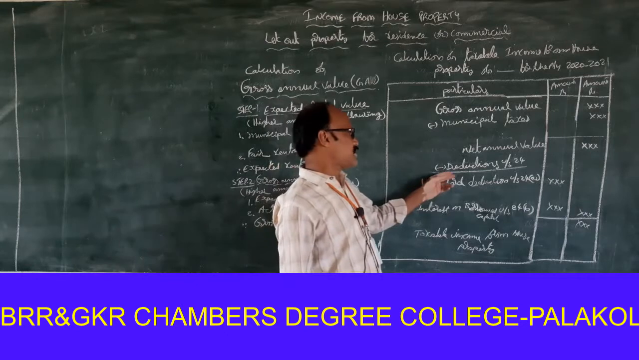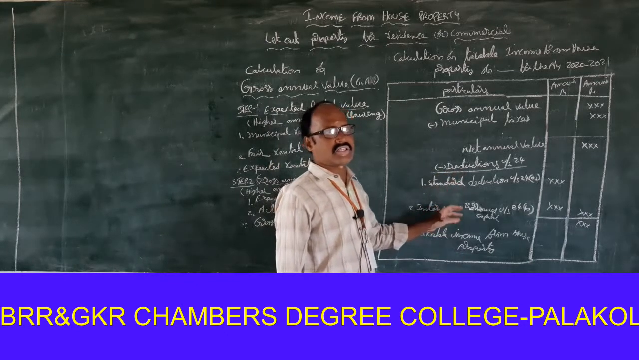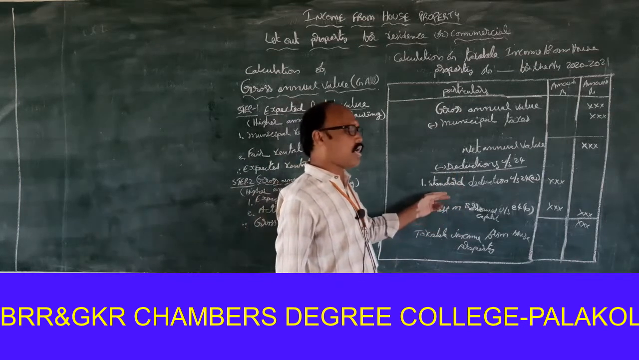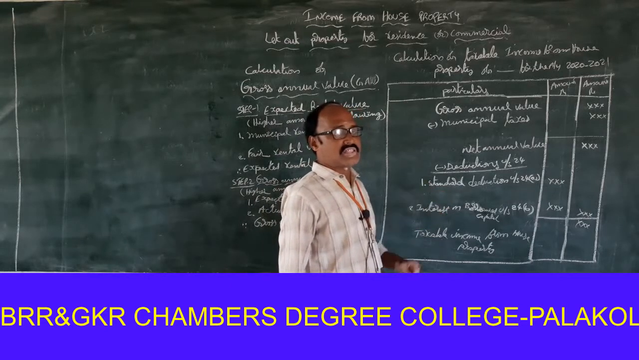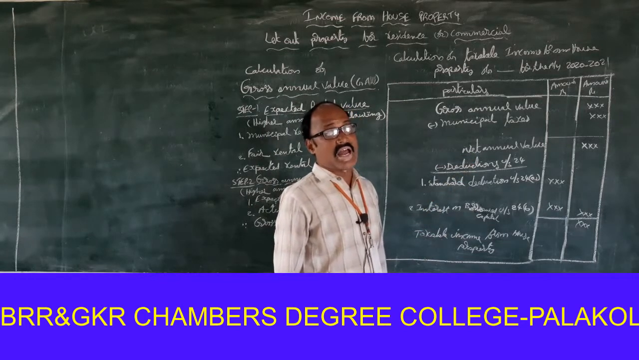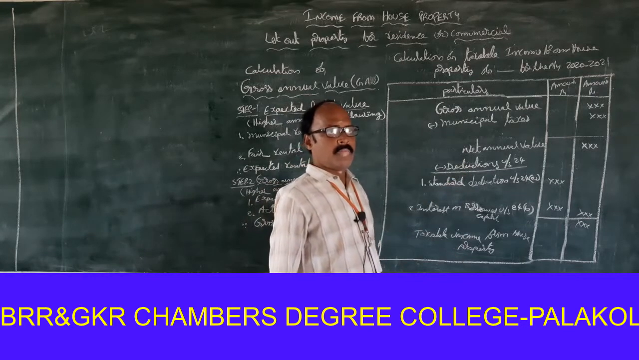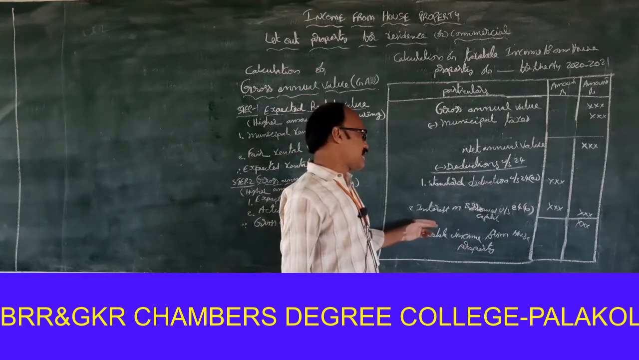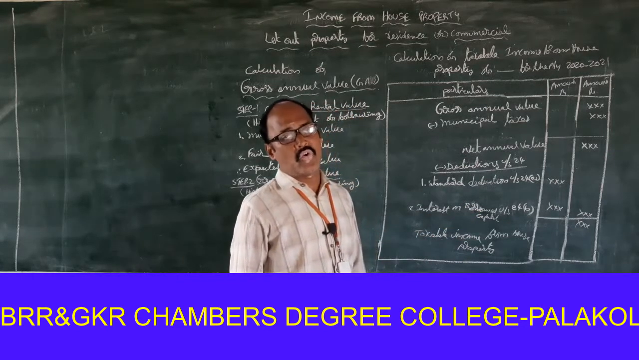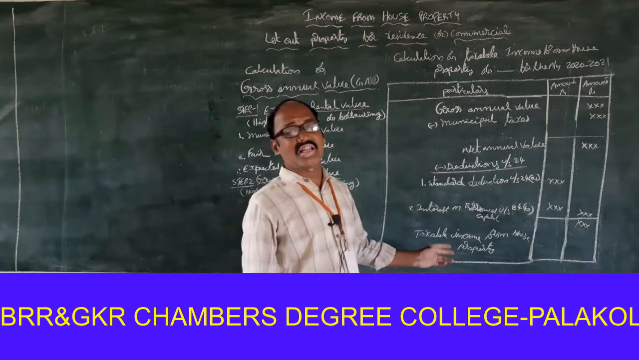Next, deductions under section 24. Two deductions are allowed under section 24. One is under section 24A, standard deduction or statutory deduction. Standard deduction is allowed at 30% of net annual value. Next, interest on borrowed capital under section 24B. This is interest on loan.